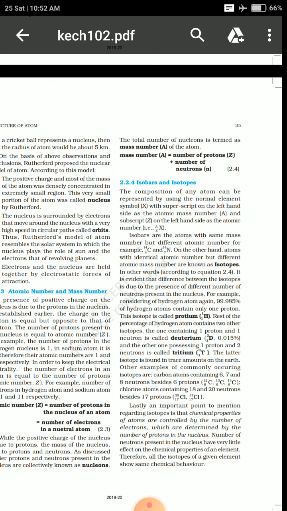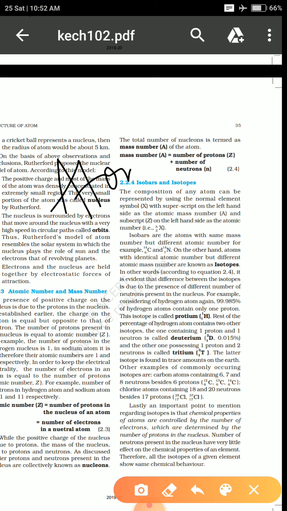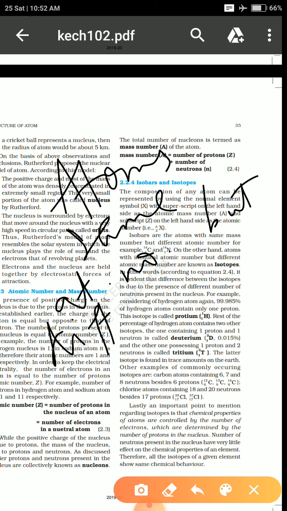So there are certain cases in that sense: those atoms which have the same atomic number but different mass numbers are known as isotopes.